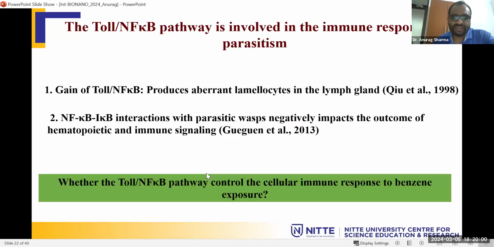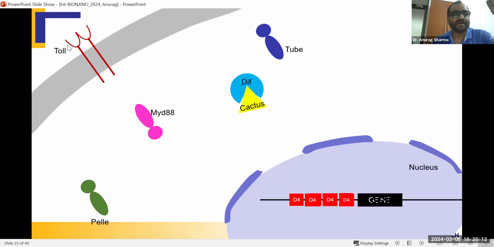We did a lot of research, a lot of experiments, and we came upon one signaling pathway, the Toll NF-kappa B pathway. Basically, this is an immune pathway.